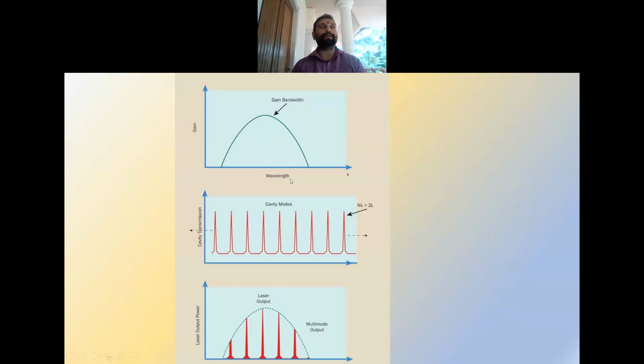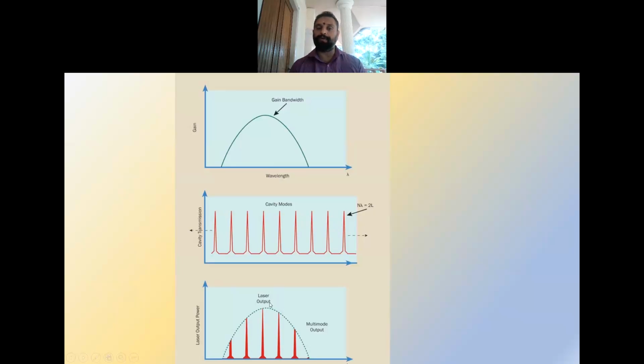Here this shows the gain bandwidth of the active medium, and here it shows the different wavelengths satisfying the condition n lambda equal to 2L, and only those wavelengths within the range of this gain bandwidth will be sustained inside the laser. That is shown in the third picture.